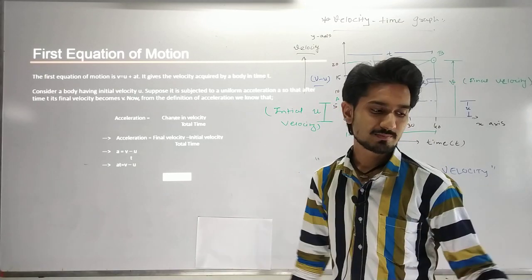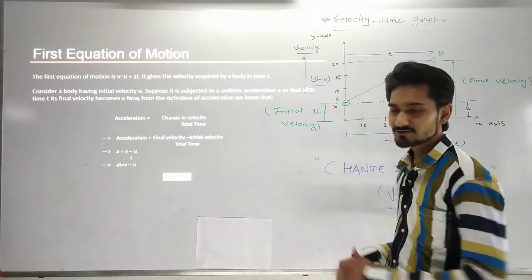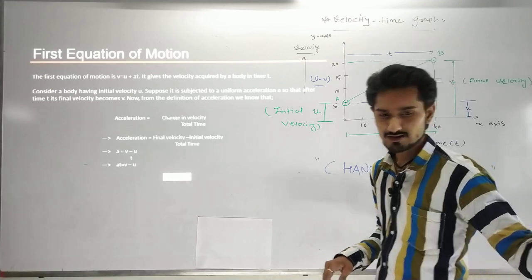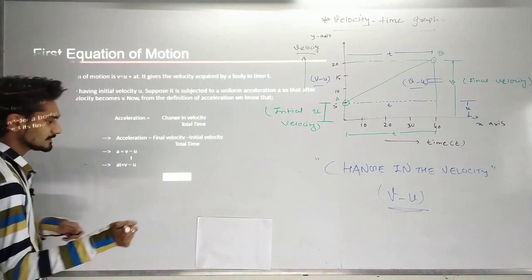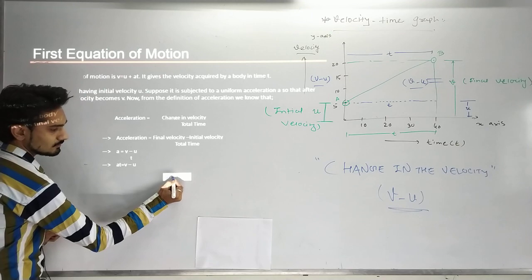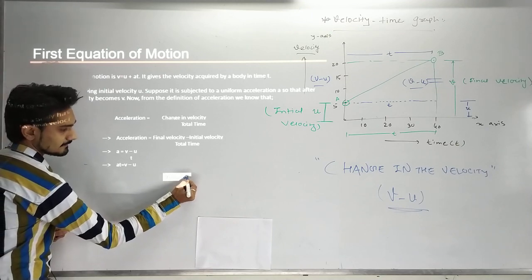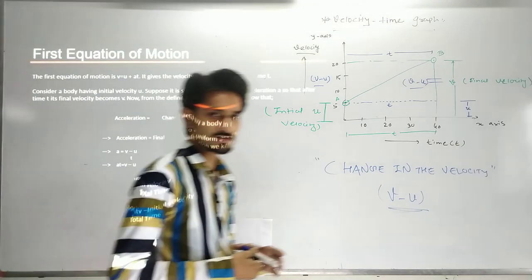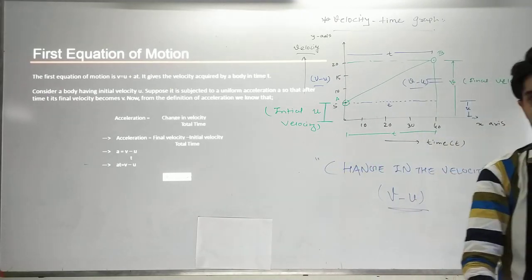Now this box represents the final equation that we have left. I am writing the final equation here: v is equal to u plus at. This is the first equation that we have derived here.